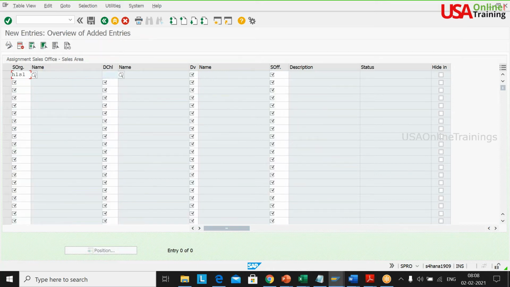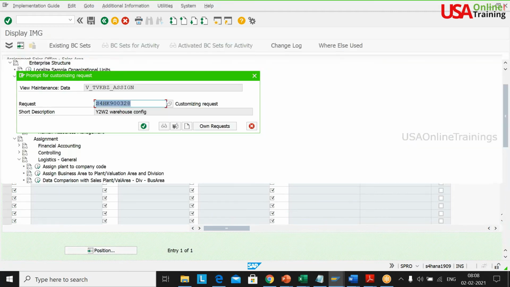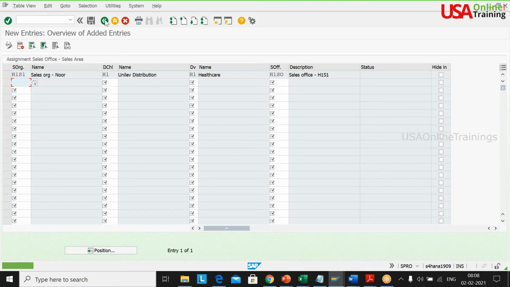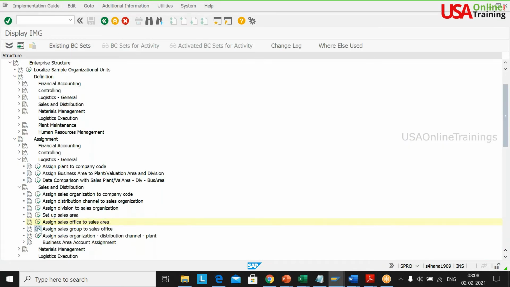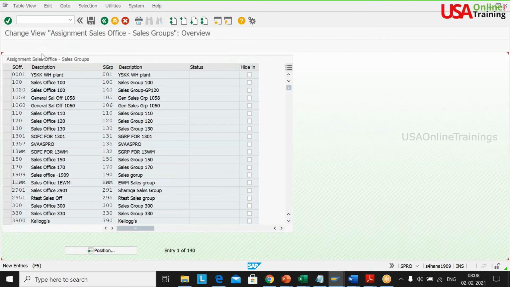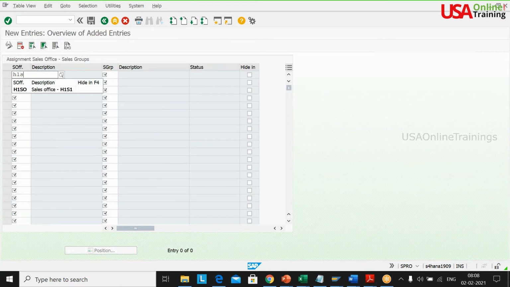H1S1, H1, H1, H1S. Sales office. Save it. These are all not mandatory, but let us assign it here itself. H1 SO, H1S.